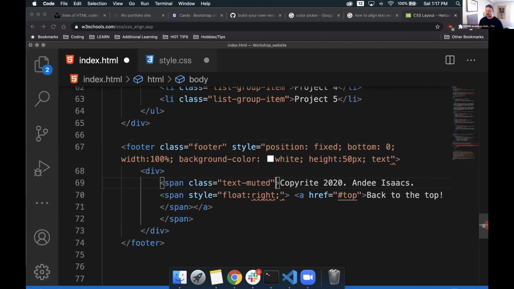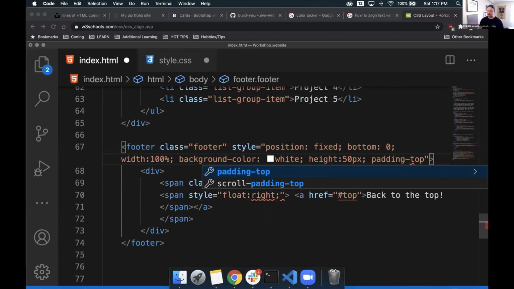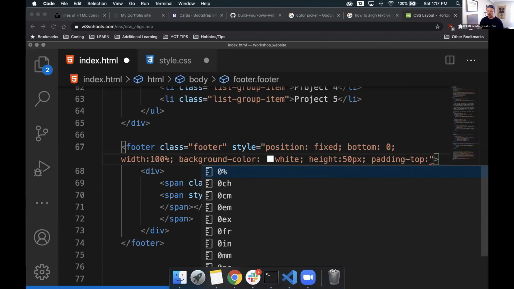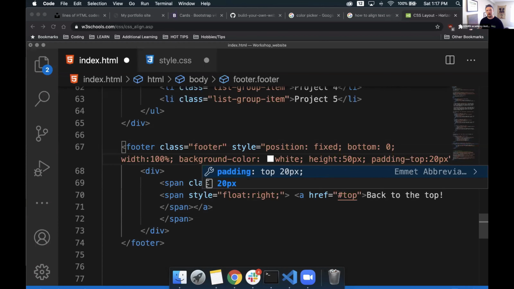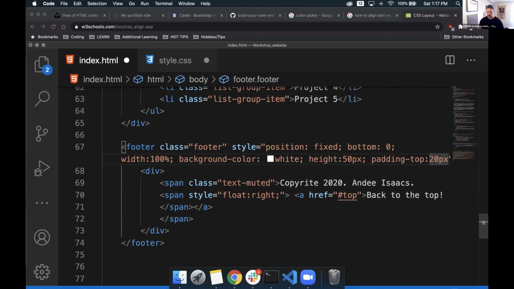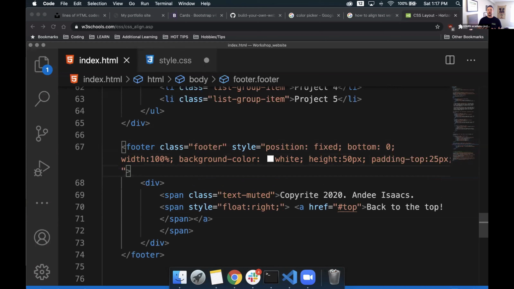So let's try this. For our span class, let's do padding top. Let's say we'll give it about 20 pixels. We'll do 25 pixel actually. So what does padding do for us? Margin will move whatever else is outside of it down, but padding works on the inside of that element specifically.